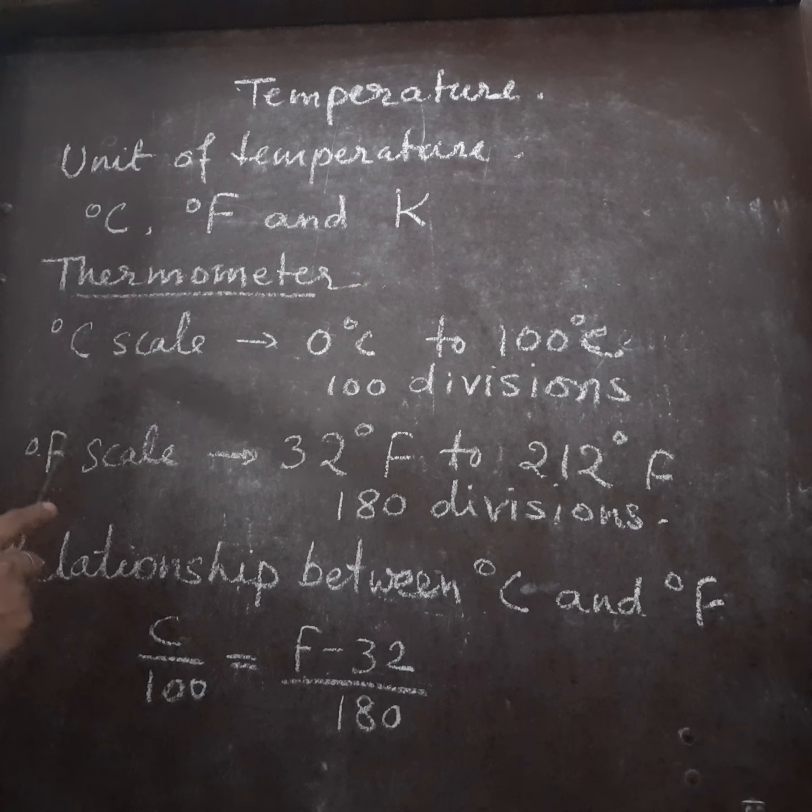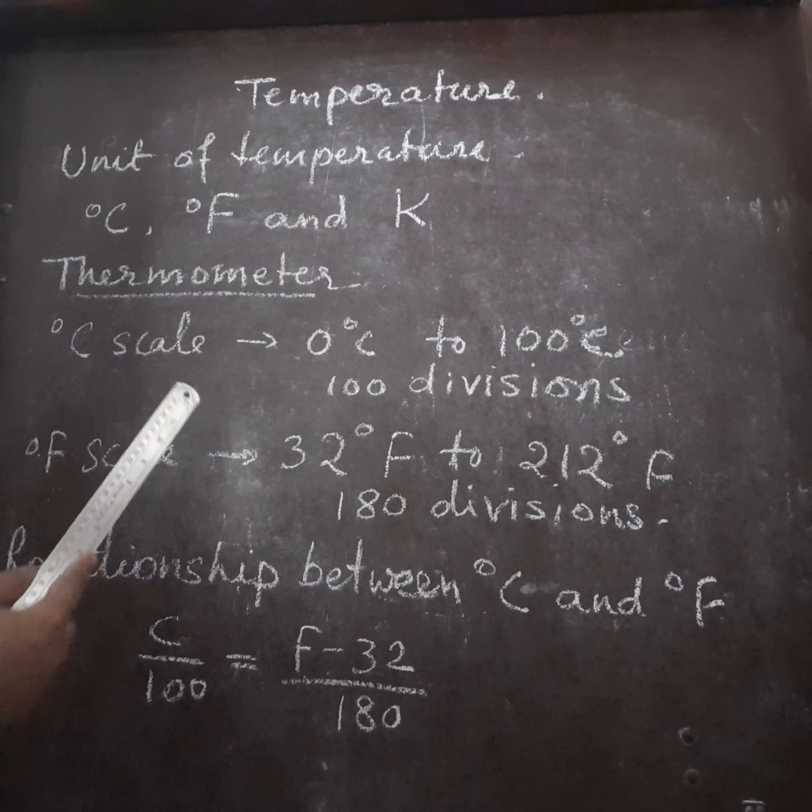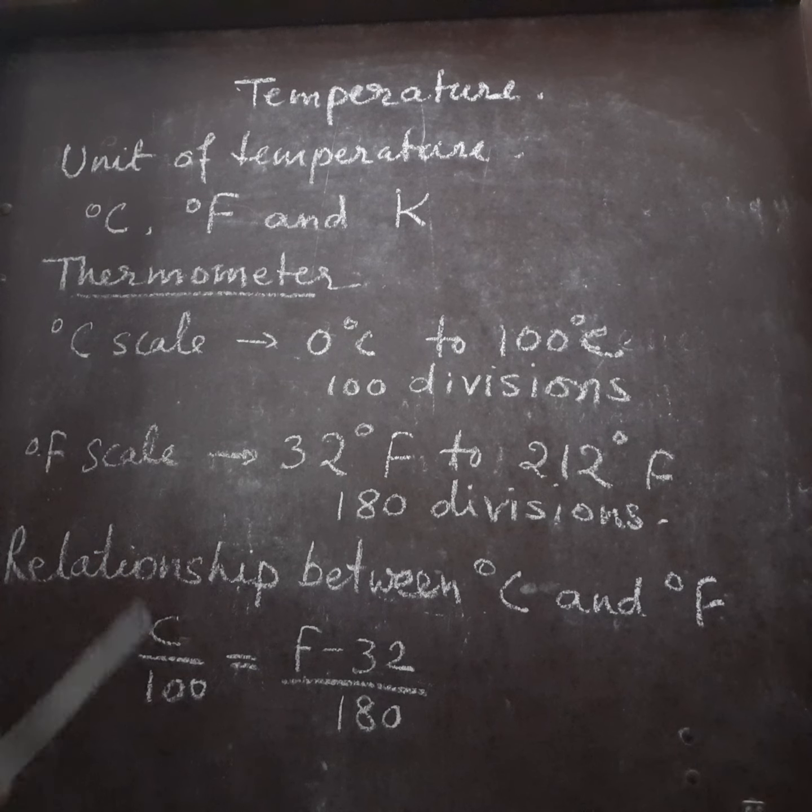It means when you are given degrees Celsius, you can find degrees Fahrenheit, and if you are given temperature in degrees Fahrenheit, you can convert it to degrees Celsius by using this formula: C/100 = (F - 32)/180.